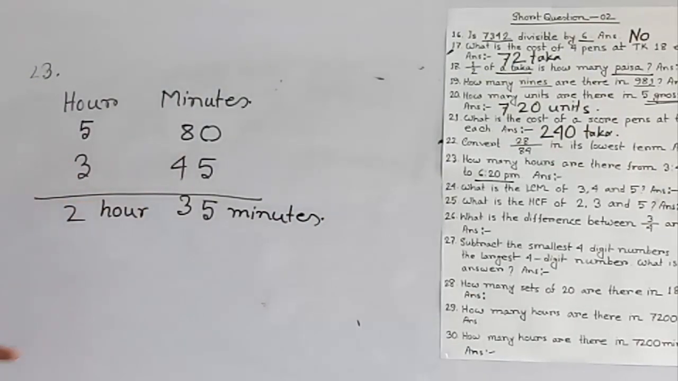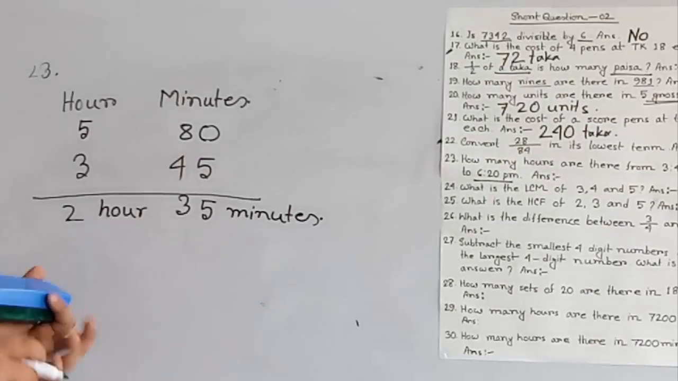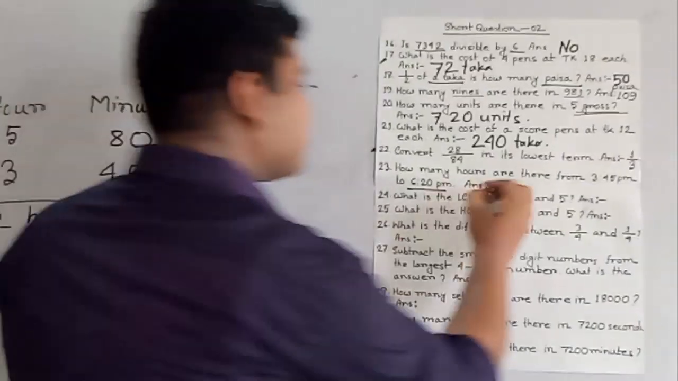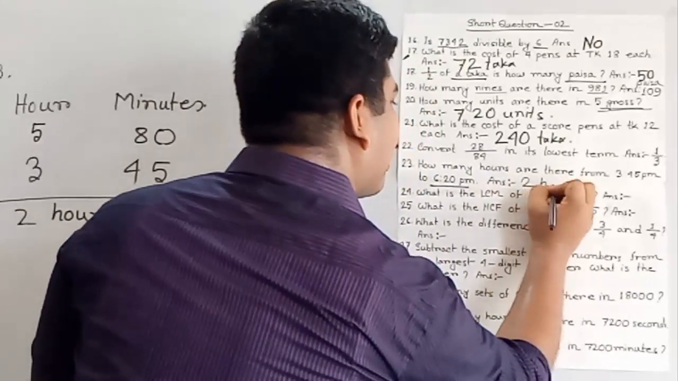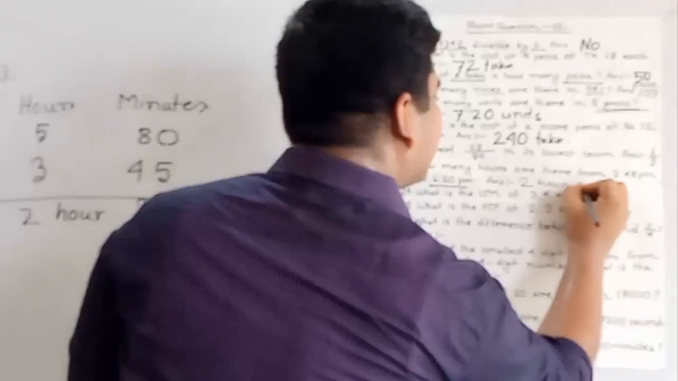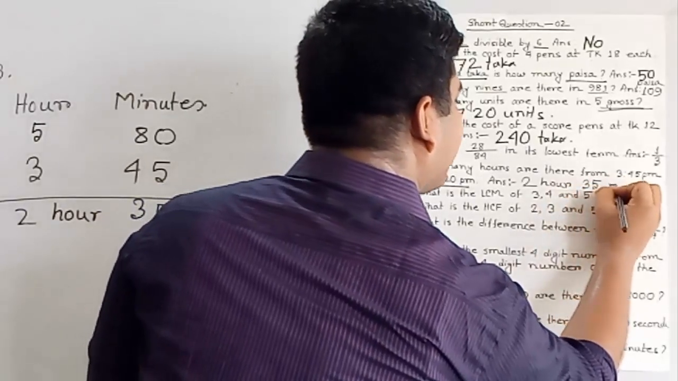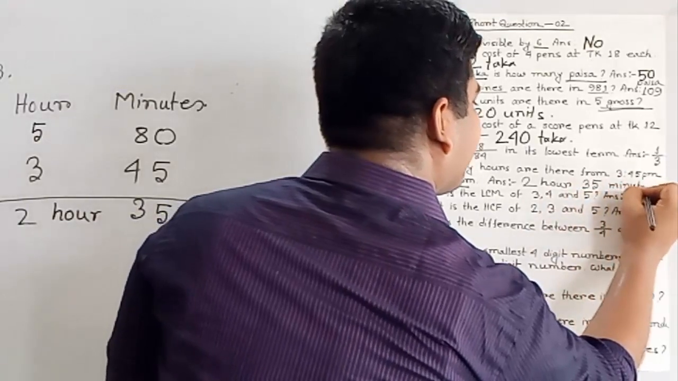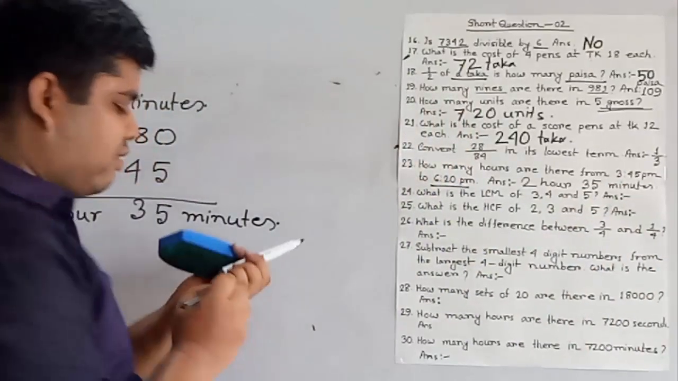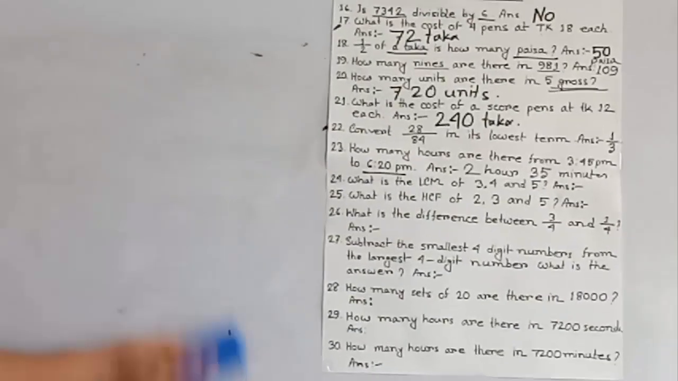I hope you understood how to subtract the time from time. So the answer to the question is 2 hours 35 minutes. Right, the answer is 2 hours 35 minutes. Now we shall find out the LCM of 3, 4 and 5.